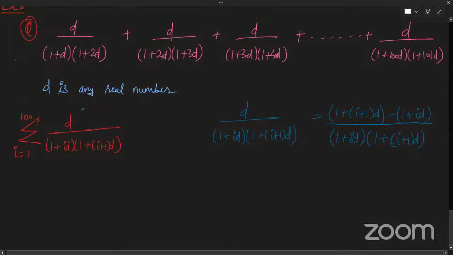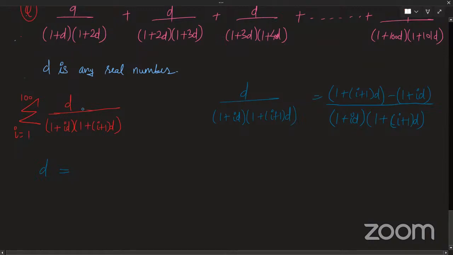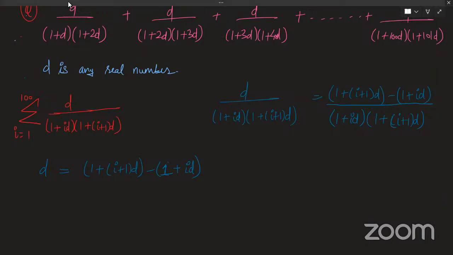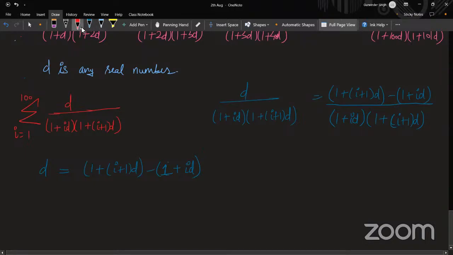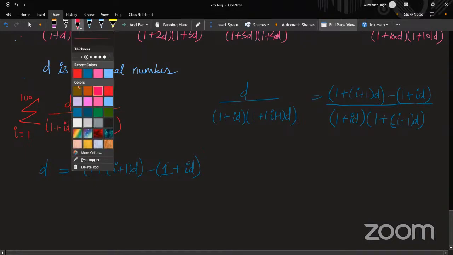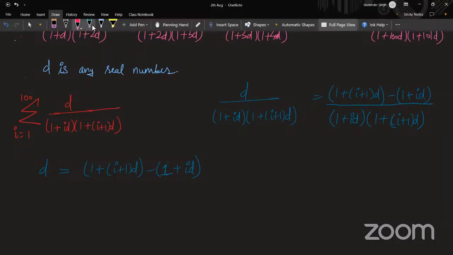Sir, can you explain? Yeah, no worries. So see, I have my d as my numerator, fine. So what I'm doing is I am representing my numerator as (1 plus (i plus 1)d) minus (1 plus id). I can do that, right? Because you can take the subtraction. So that is what I'm doing here. Nothing new. Just split my numerator into two parts because I have to make it telescopic.